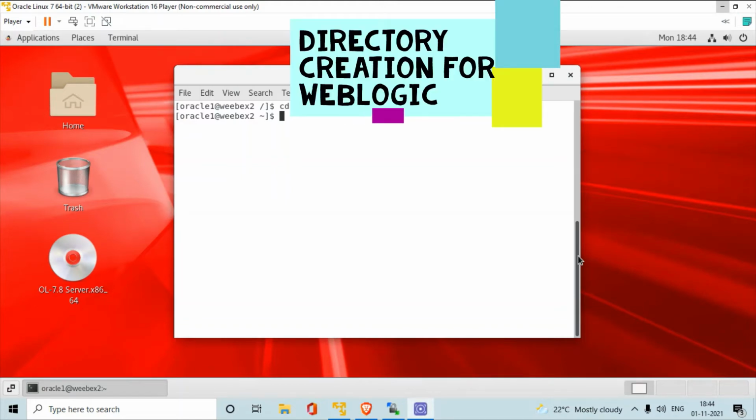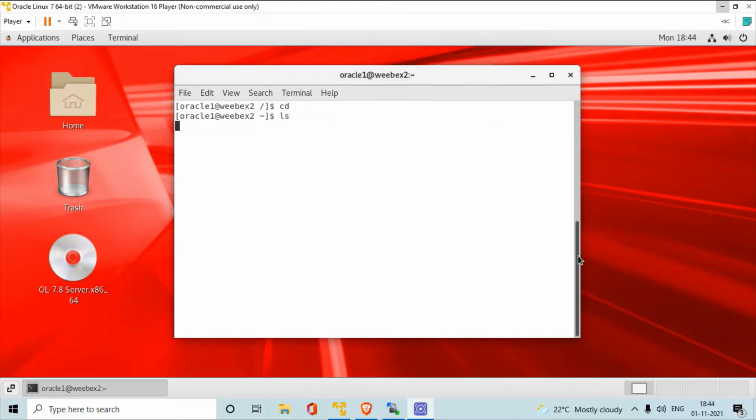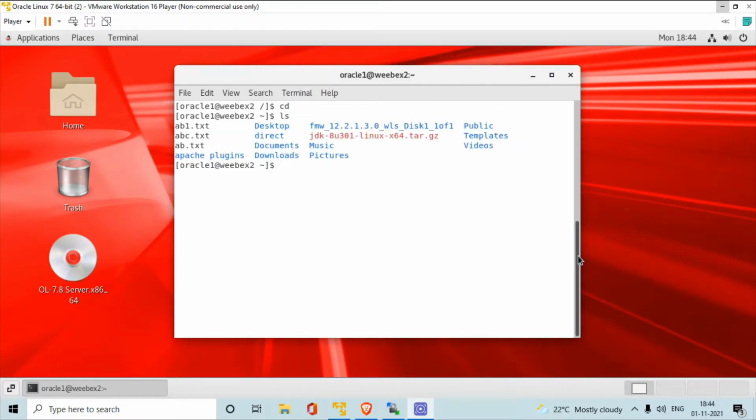Okay, now you can check whether the contents are available in the home directory or not. There is fmw and jdk. Now you have to create one directory structure to install a WebLogic server and store the jdk, and after that you have to set environment variables for the jdk.